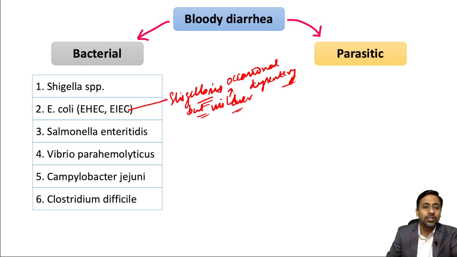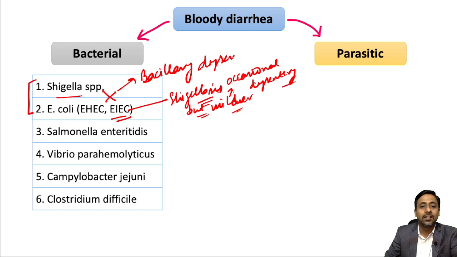Among these, Shigella and EIEC, these two together are known to cause bacillary dysentery. Or in a better way, Shigella dysentery is known as bacillary dysentery, and as I told you, EIEC resembles shigellosis, so it is also a cause of bacillary dysentery.